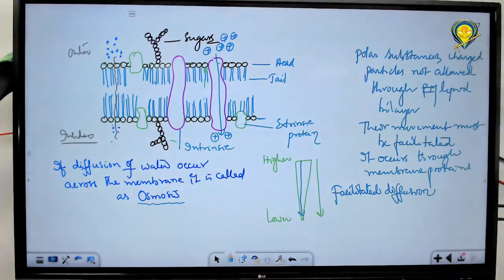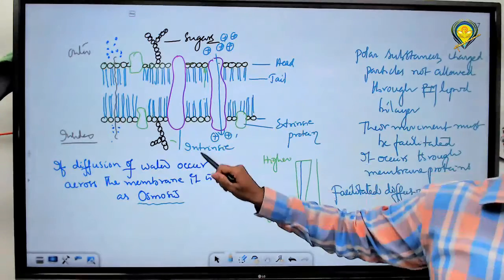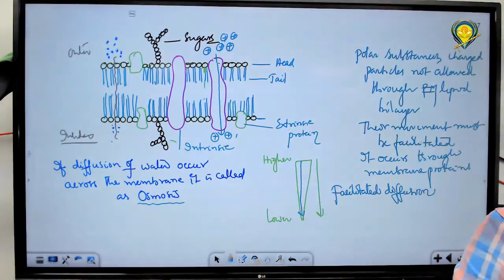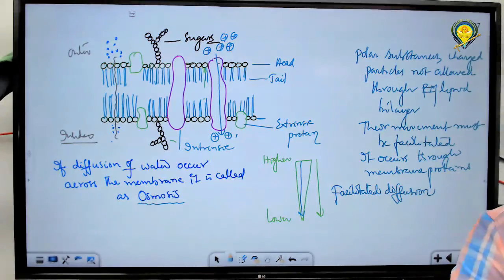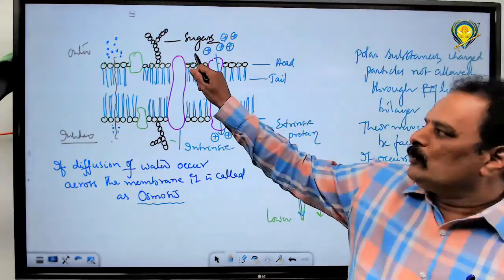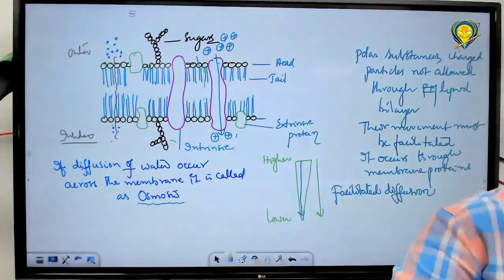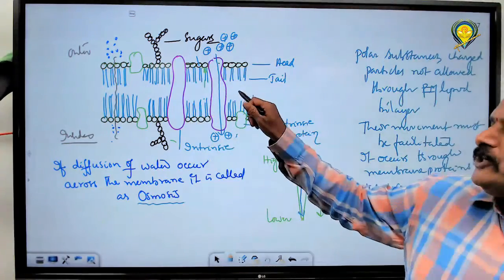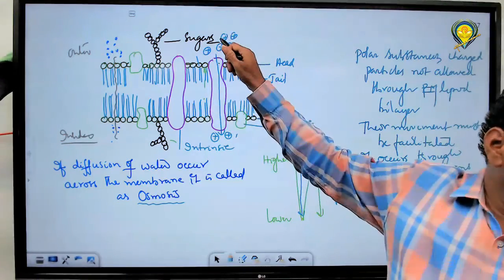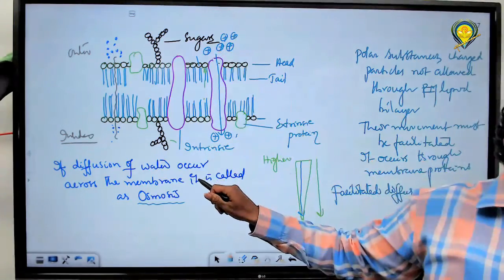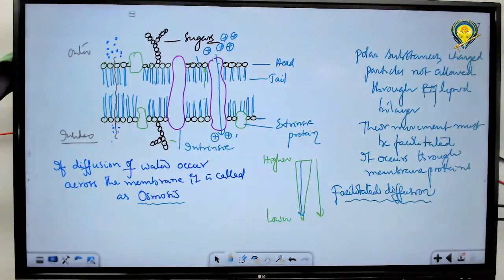But in simple diffusion, it does occur through the lipid bilayer. In facilitated diffusion, they cannot move through the lipid bilayer as they are polar or having charges. Charged particles are polar in nature, and cannot be allowed through the lipid bilayer. So their movement must be facilitated to the other side of the membrane. Special membrane proteins are involved in such transport. That is also from a region of higher concentration to lower concentration, which we name facilitated diffusion.